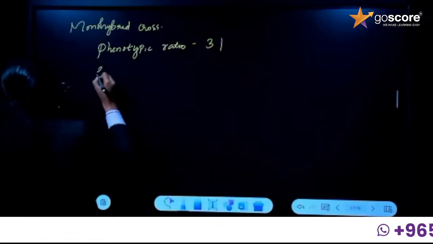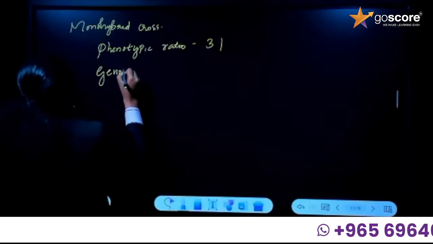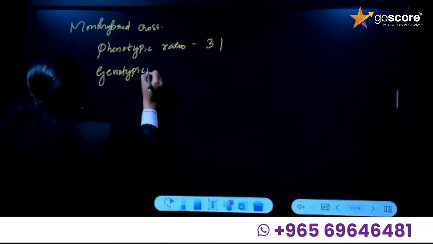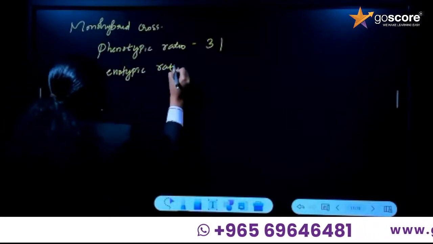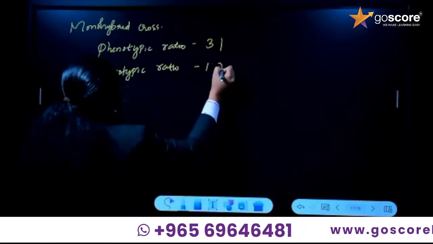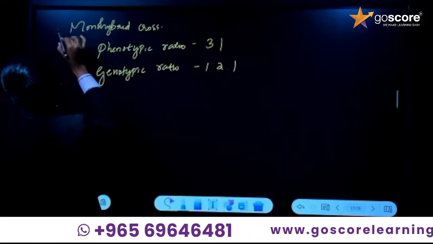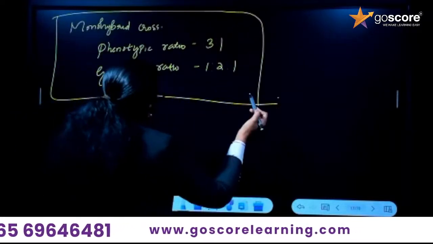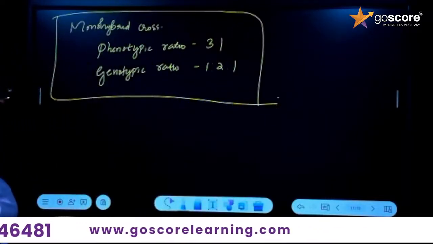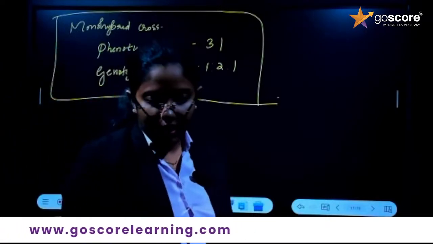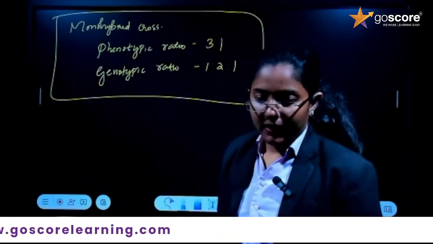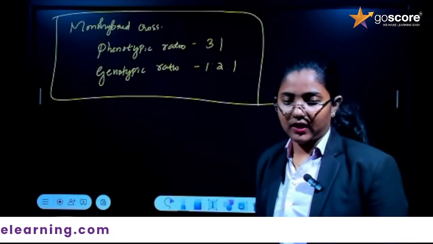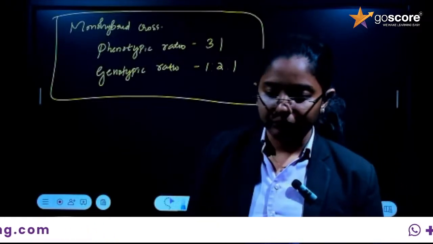What is the genotypic ratio? It is 1 is to 2 is to 1. Put it in a box and study that. Is it clear? Okay, very good.